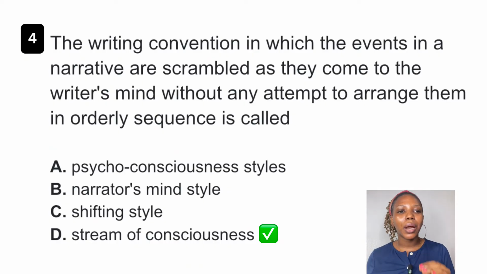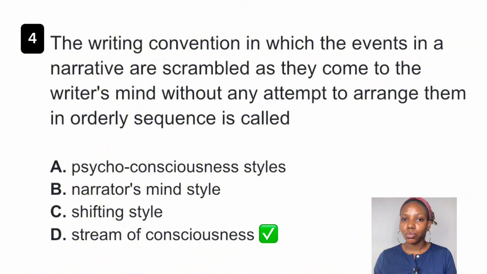So when we speak of narrator's mind style, this is also another narrative technique in which the events are told through the lens of a narrator. An example of this is The Life Changer. So we understood the story, we see the events as they progress through the lens of Umi, who is the narrator. And we see that Umi is also a character, as evident in the text with the first person pronoun, right? We are waiting for daddy. We is the plural form of first person. So we understood the story through Umi.